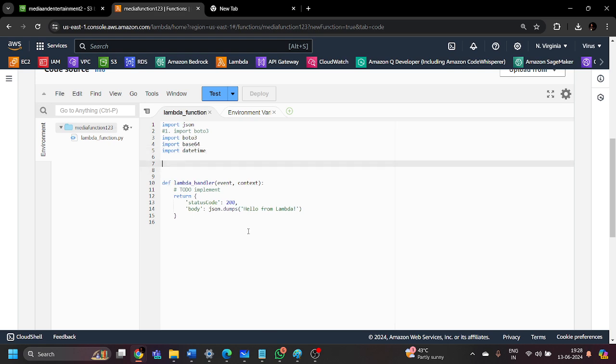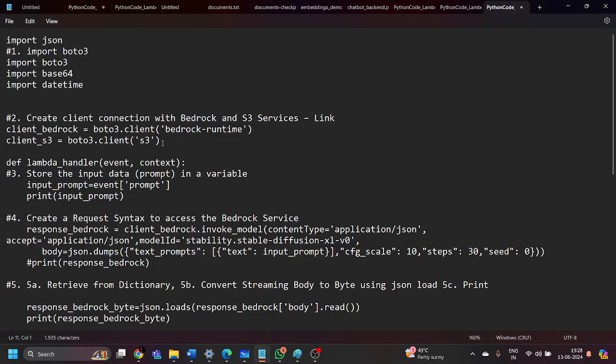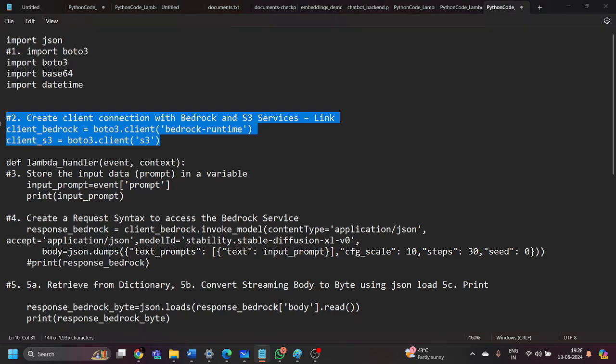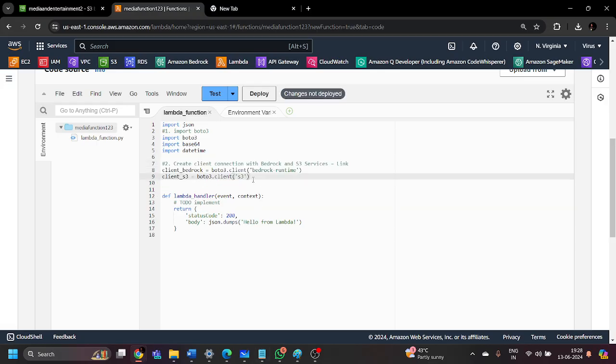Now the second task which we need to perform is to create a client connection with Bedrock and the S3 service. This is the code I am going to use to create a connection between two AWS services. The first service is AWS Bedrock, and the second service is S3, right? So client_bedrock is equal to boto3.client, and client_s3 is equal to boto3.client. In brackets I have written s3 because client_bedrock is going to connect to the Bedrock service, and client_s3 is going to that service to which Bedrock is going to be connected.